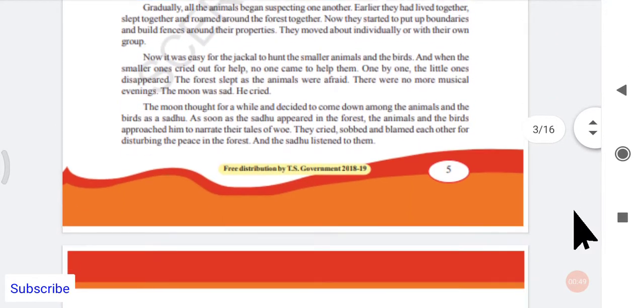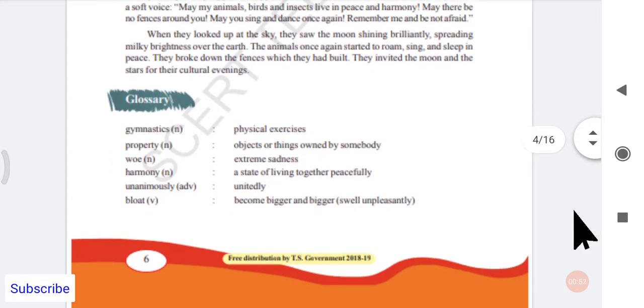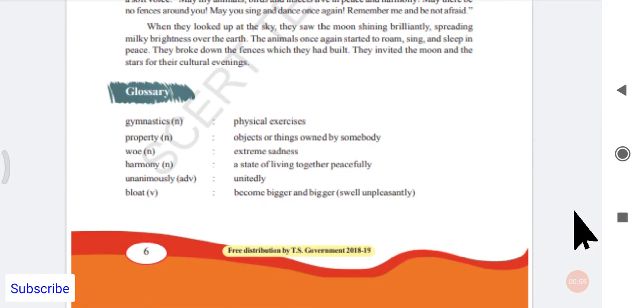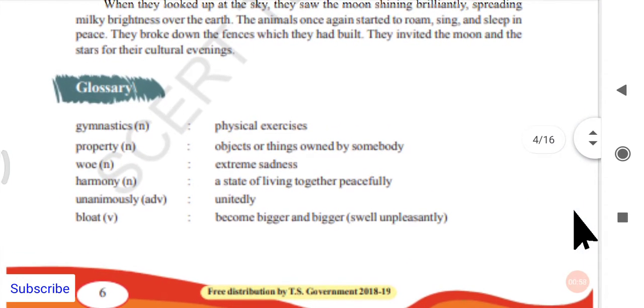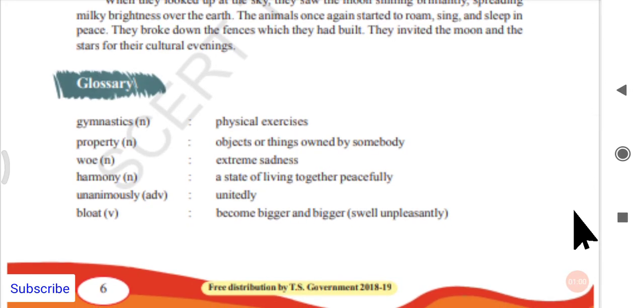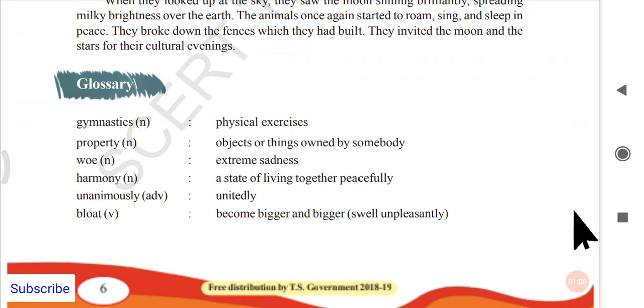So we have reading A here, and for reading A we finally have some glossary. As we see on the screen, we shall go through the glossary as well as the textbook grammar that is given in the textbook. Okay, so first, reading A's glossary is here. The first one you can see here, gymnastics. It is a noun, a physical exercise. Before going through the glossary, I strongly request you to please learn all the glossary that is given at the end of every reading. That is going to be very useful for you when you are appearing for your entrance test.